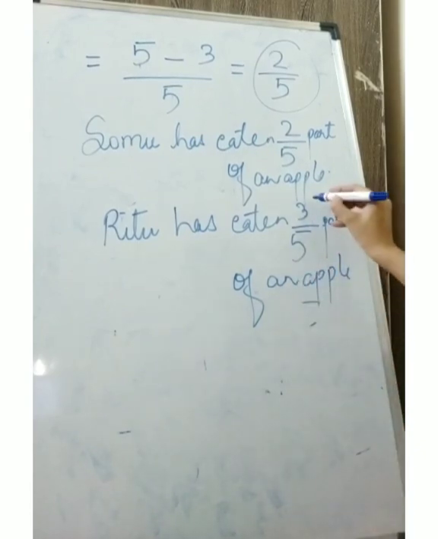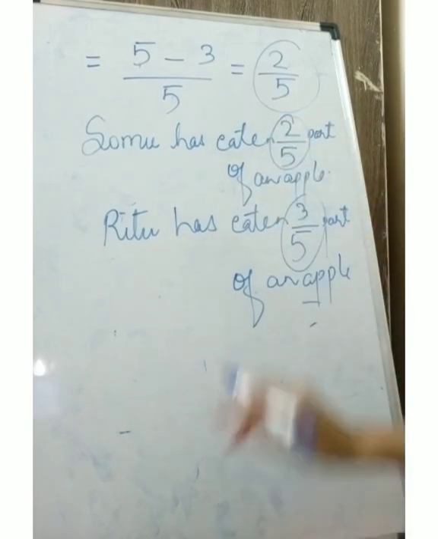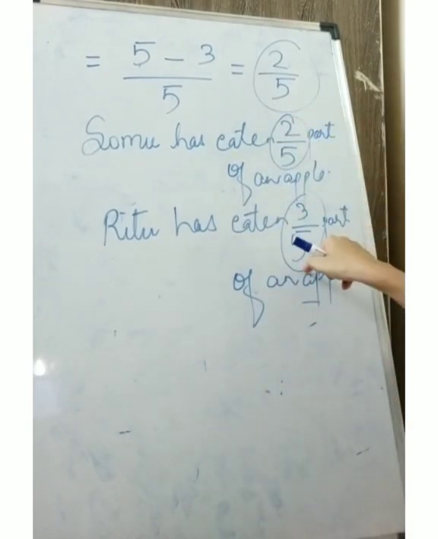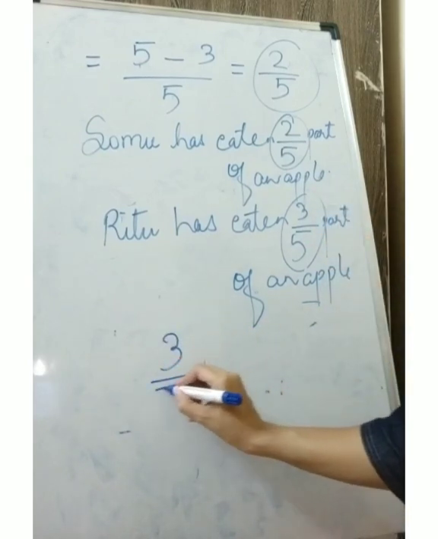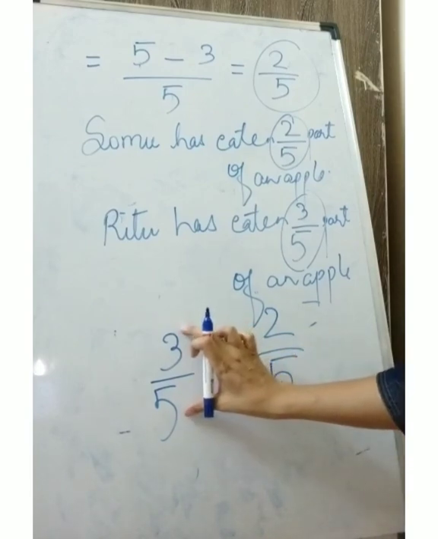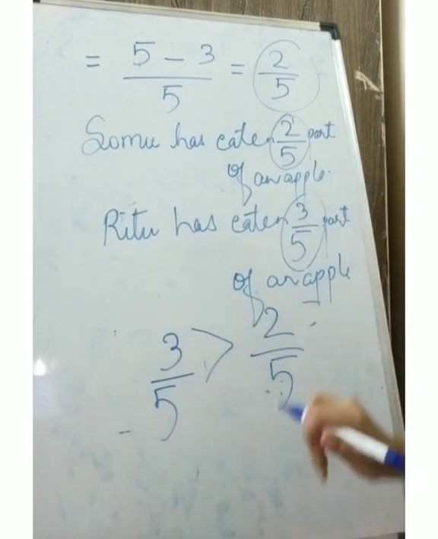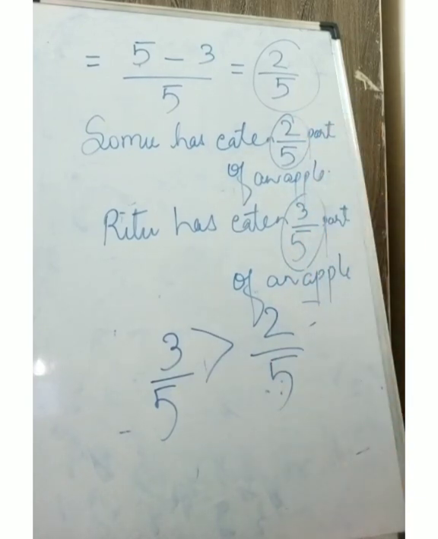So we will compare: this is the part Ritu has eaten and this is the part Somu has eaten. 2 upon 5 and 3 upon 5, we can say that 3 upon 5 is greater. So we will write 3 upon 5 is greater than 2 upon 5. Now 3 upon 5 is the part eaten by Ritu. So we can say that Ritu has eaten more part as compared to Somu.